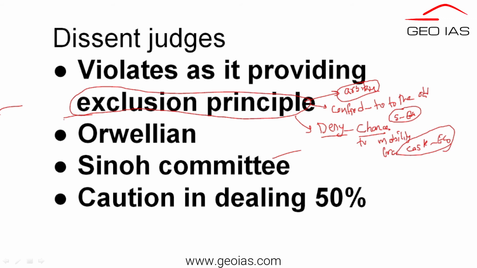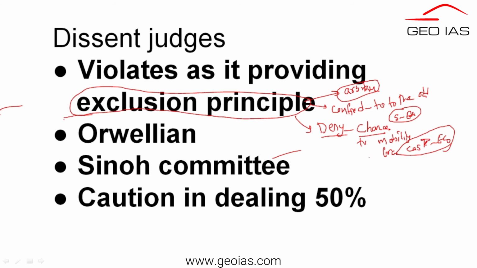Right? So the exclusion principle maintains that it is arbitrary, it is not correct. At the same time, it is confined to the old reservations, because people who followed those reservations are confined to the old socio-educational backwardness. They are not getting the opportunity to enter into these new reservations, particularly economic-based reservations. So that is the exclusionary principle, very, very important to understand.